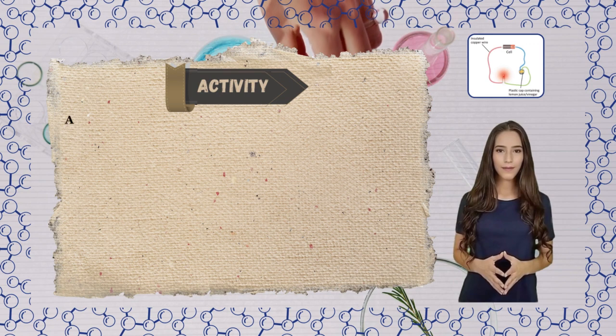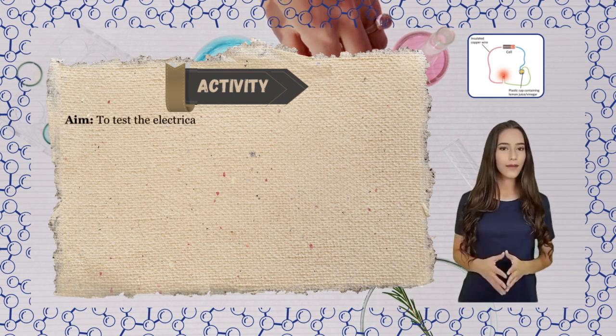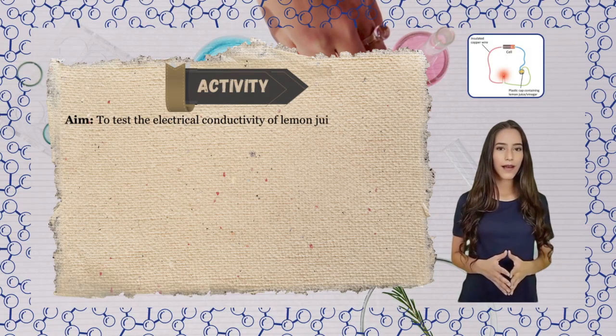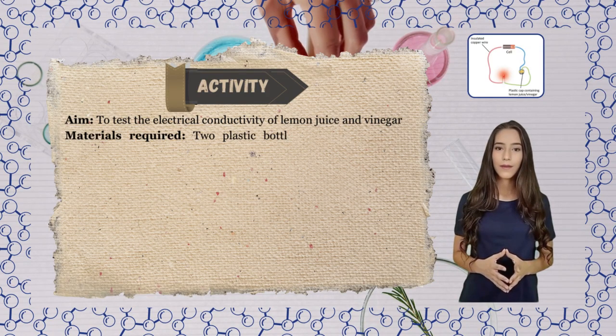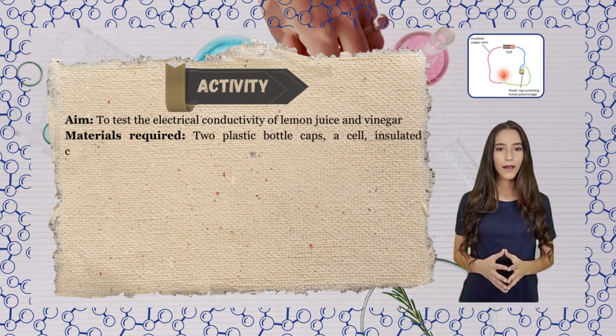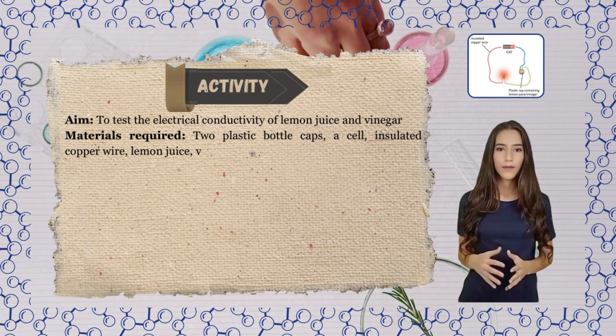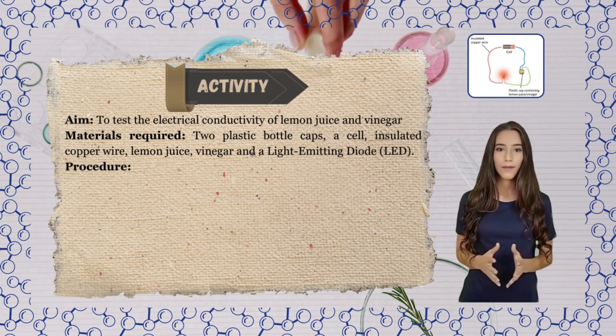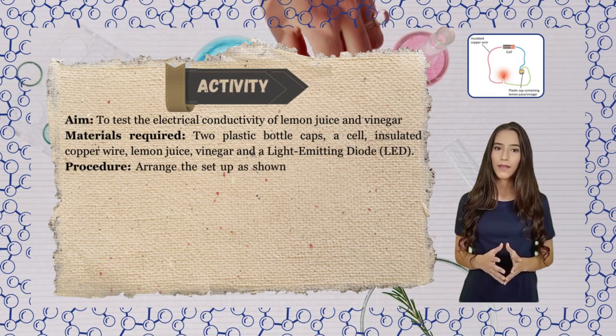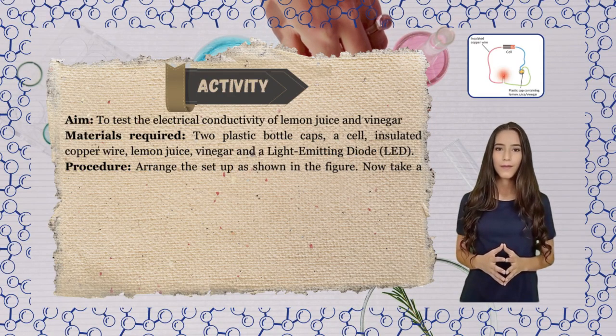Activity. Aim: to test the electrical conductivity of lemon juice and vinegar. Materials required: two plastic bottle caps, a cell, insulated copper wire, lemon juice, vinegar and a light-emitting diode, LED. Procedure: arrange the setup as shown in the figure.